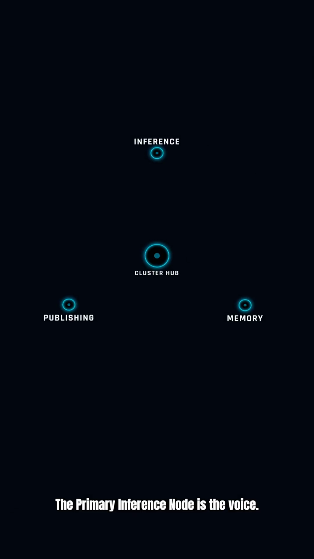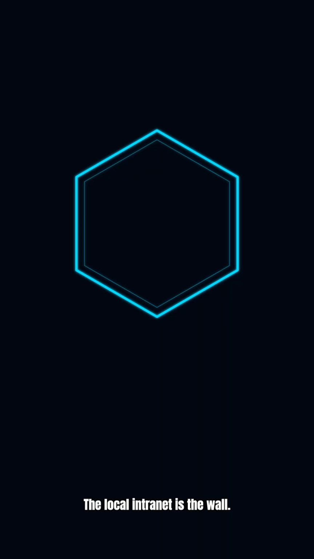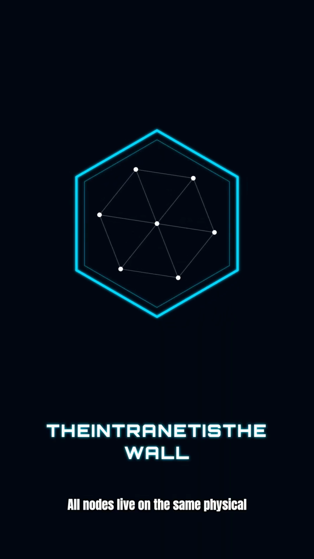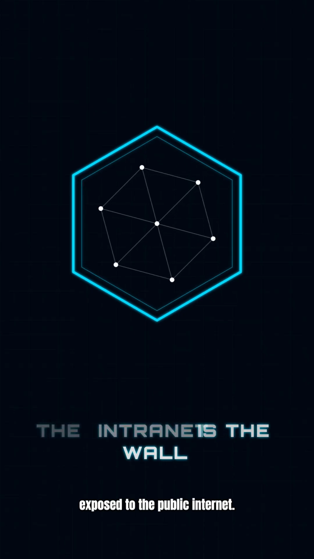The primary inference node is the voice. Background nodes are the muscle. The memory node is the archive. The local intranet is the wall. All nodes live on the same physical network owned by the same steward, not exposed to the public internet.